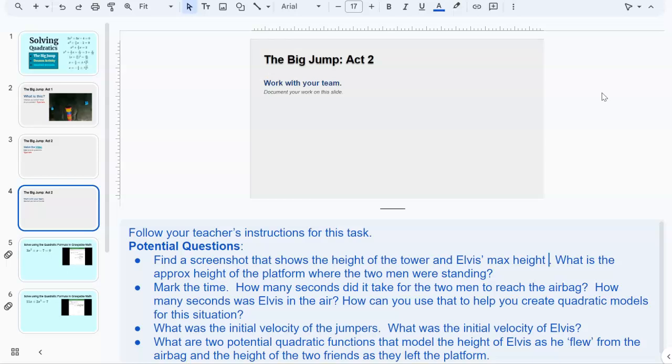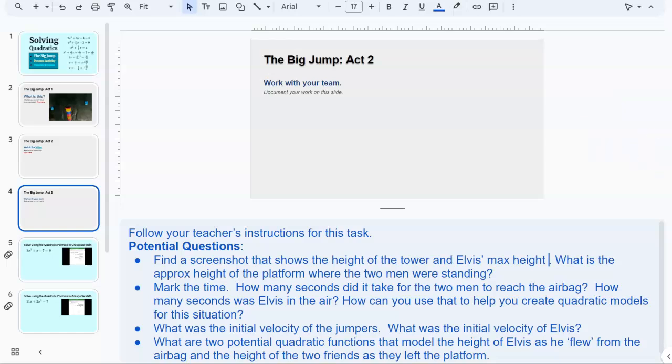Let them play with this. We've already done quadratic regression, so that's one strategy that they could use to create a quadratic model. They could actually use sliders and fit a function to the data using a, h, and k in vertex form. There are so many ways to do this, but I do want them to come up with something here.